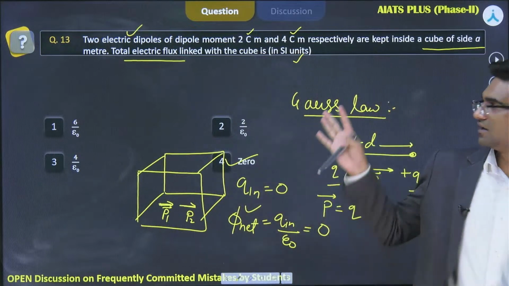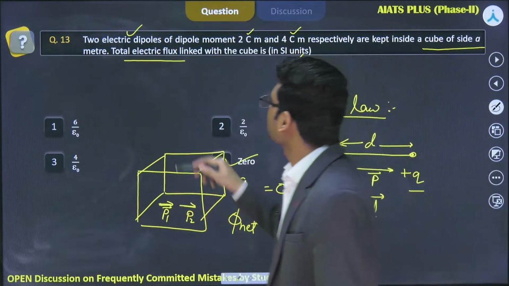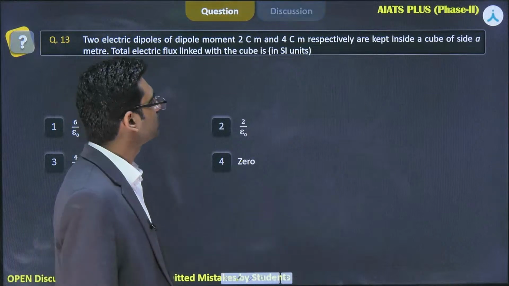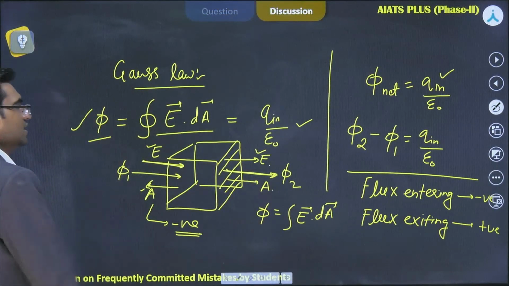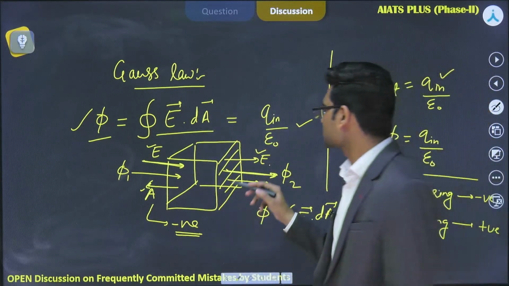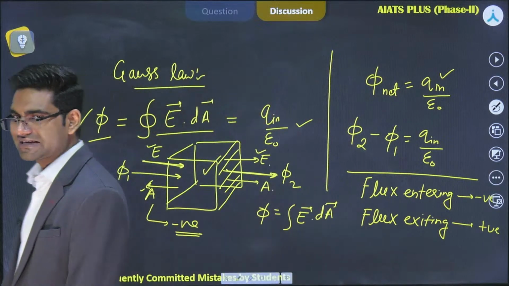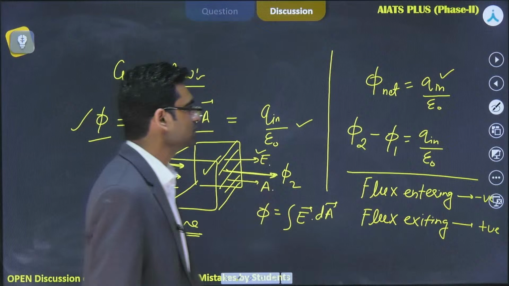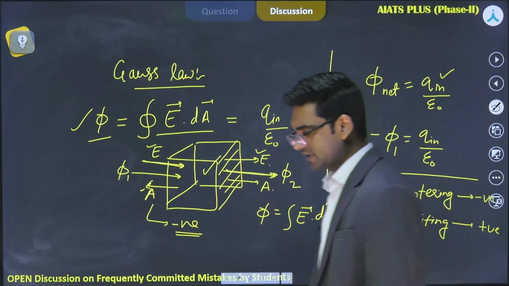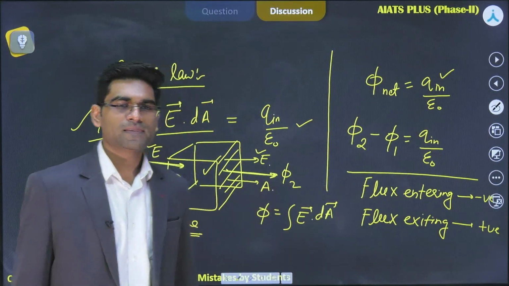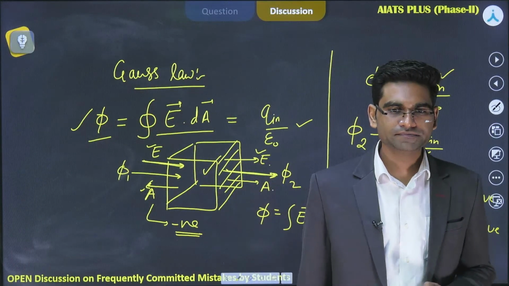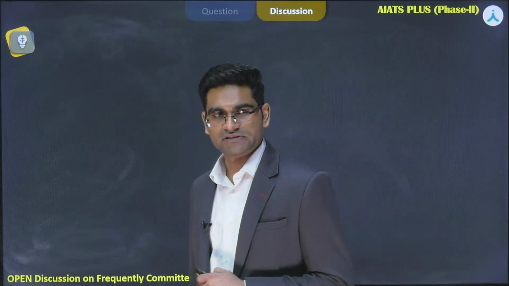But we have seen many different variations of this question which can be asked. We have already seen what is dipole and dipole moment. We have seen the 3 terms of Gauss law here and the significance of every term. We have already discussed that if phi 1 is entering and phi 2 is exiting, this is the flux, then how can we find the Q inside or the charge enclosed in this surface? Any doubt in this problem? Any other thing which you want to discuss here? No? Okay, let's move to another question then.